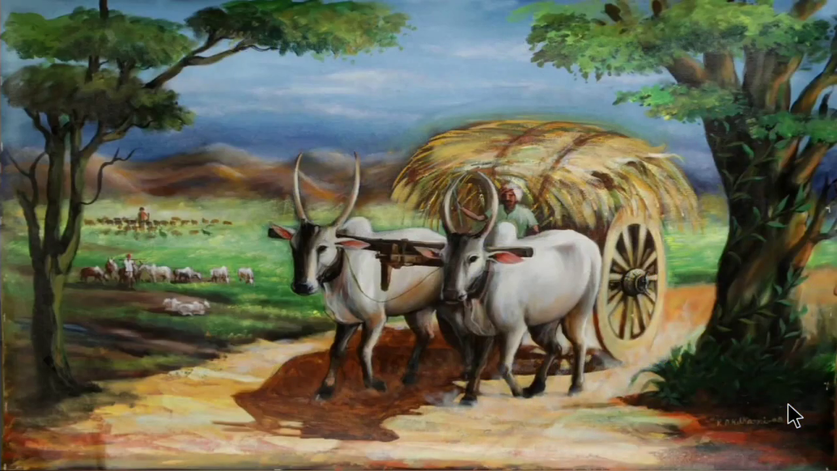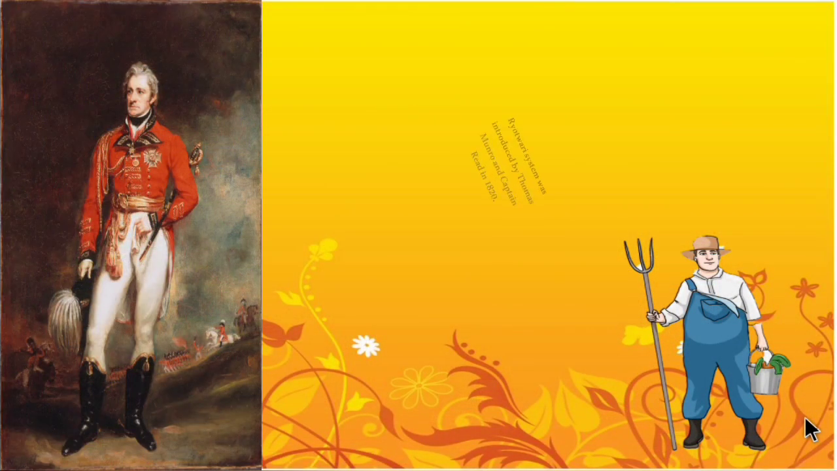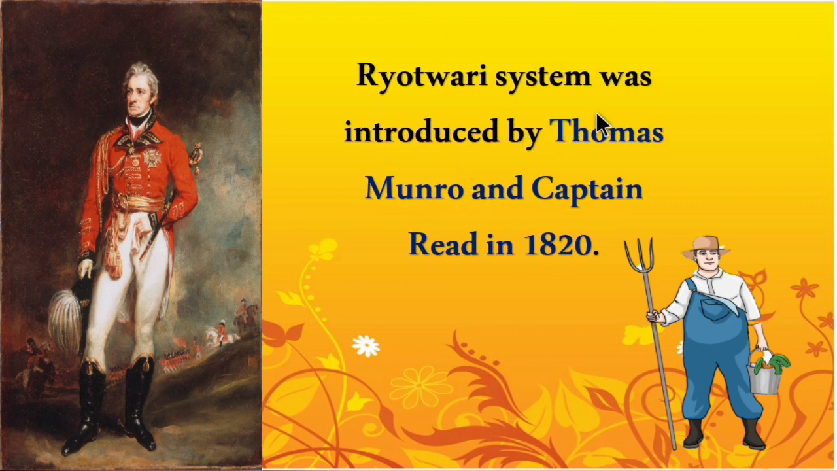So next is the Ryotwari system. Ryot means farmers or peasants. So let's see the features and the merits of the Ryotwari system. The Ryotwari system was introduced by Thomas Munro and Captain Reed in 1820.